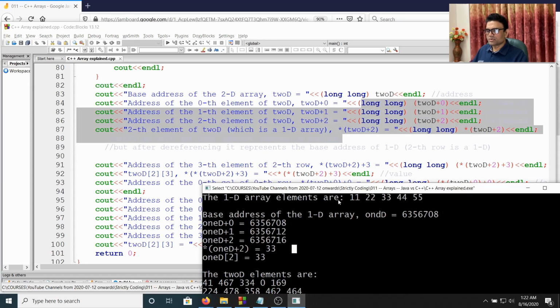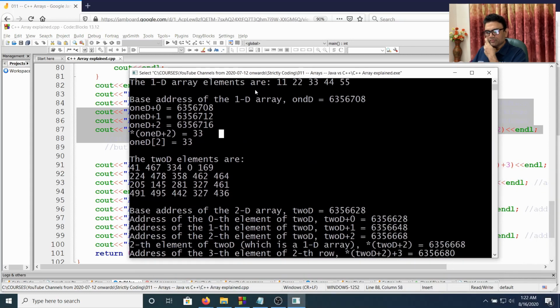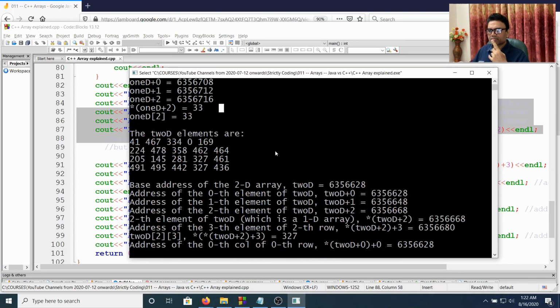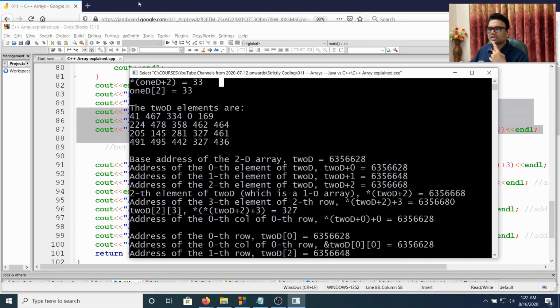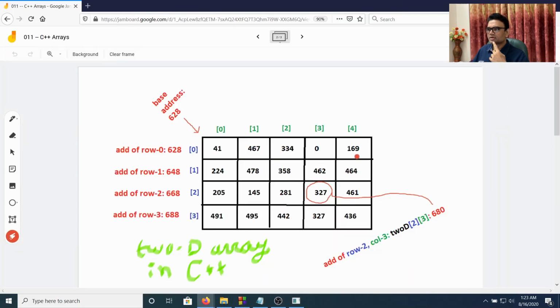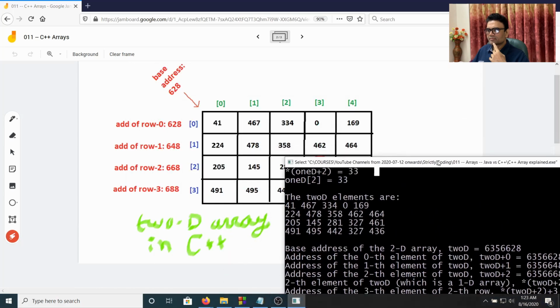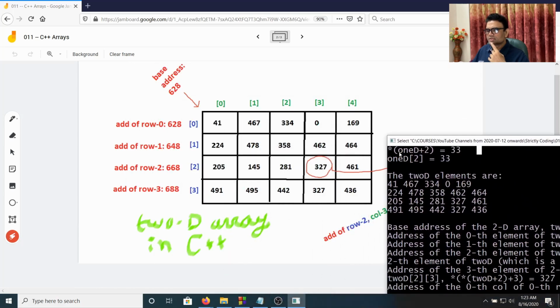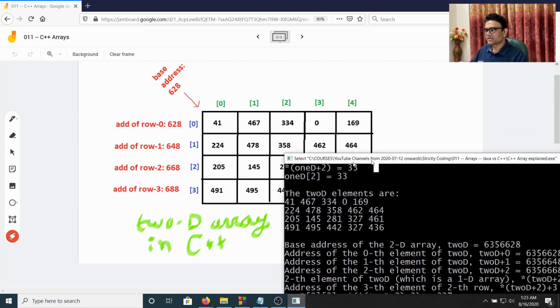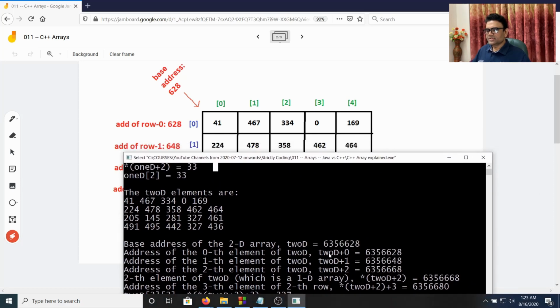So if I show you the output now of the rest of the programs after 1D, this is the 2D elements. Now if I show you the diagram here, these are the 2D elements. So you see 41, 467, so these are the elements. Now the base address is 63,56,628. So I have written it here, 628.